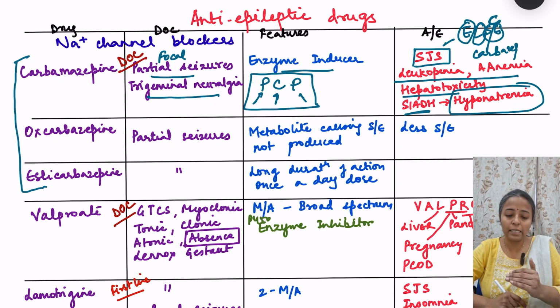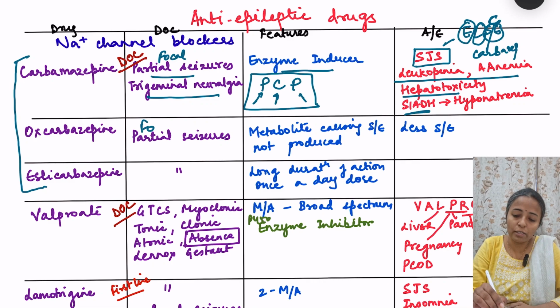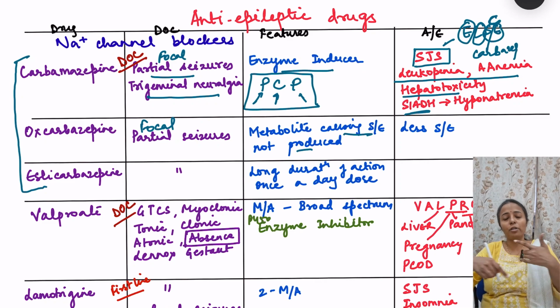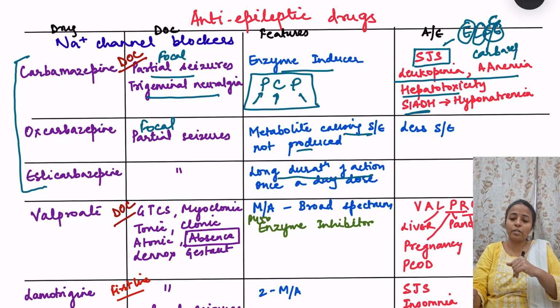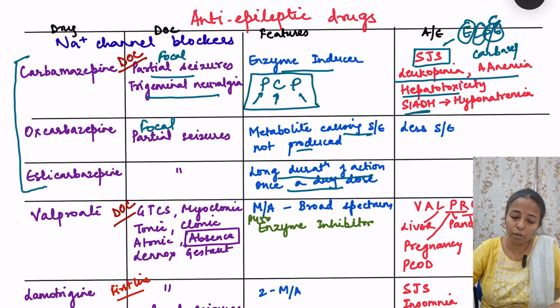Then oxcarbazepine and eslicarbazepine, they are also prescribed in focal seizures. And with oxcarbazepine, the metabolite causing side effects is not produced. When the metabolism of this drug is going on, there is a metabolite which is responsible for the side effects of carbamazepine. That is not produced with oxcarbazepine, so side effects are less. And eslicarbazepine, the important thing is that it has a long duration of action and a once a day dose is enough. Now, which to choose? I am telling you carbamazepine is the drug of choice. Well, there are many things. How much dosing is required and cost is also a very important factor, because this condition requires long-term therapy. Okay, so cost is also one important factor.